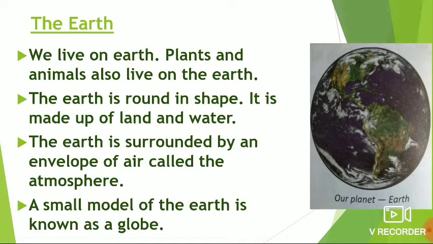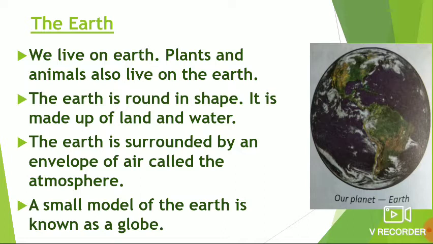We live on the earth. It is a planet. Like us, plants and animals also live on the earth. The earth is round in shape. It is made up of land and water. We all live on land. Most part of the earth is covered with water.